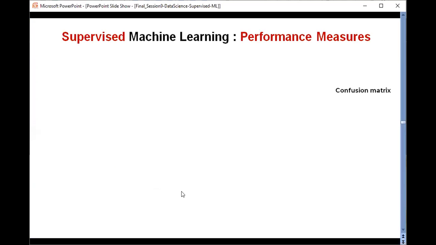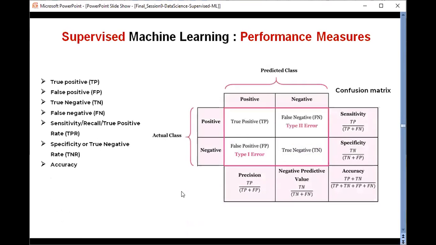The last time we were talking about supervised machine learning. Now let's learn about various performance measures that are used to assess the performance of supervised classification prediction models. This is a confusion matrix. What is a confusion matrix? It is a table that is often used to describe the performance of a classification model on a set of test data for which the true values are known.